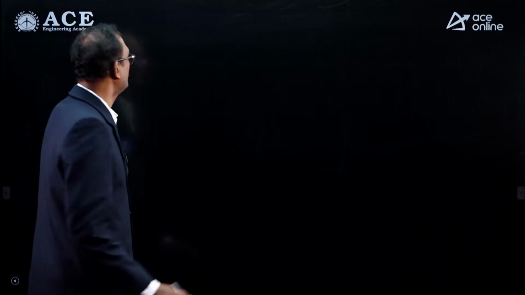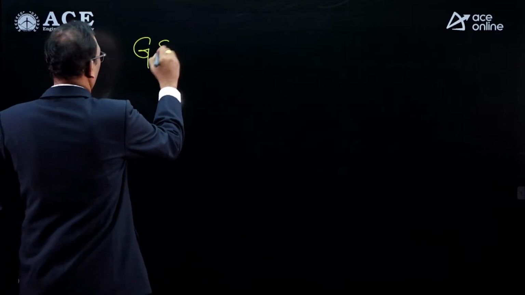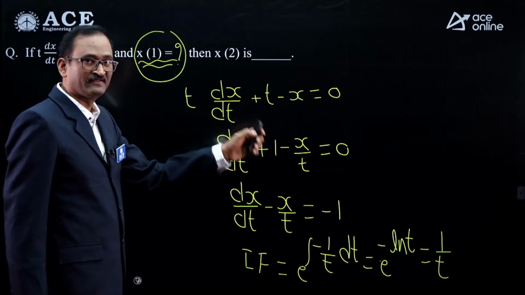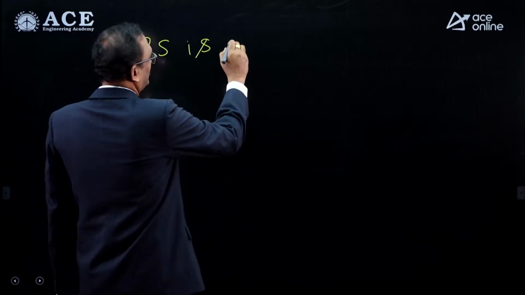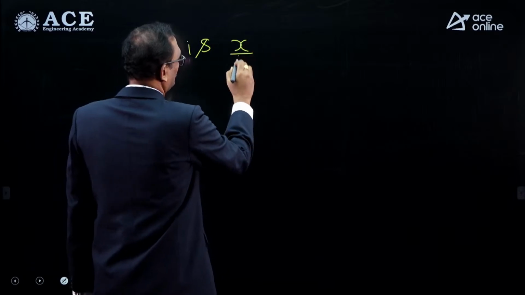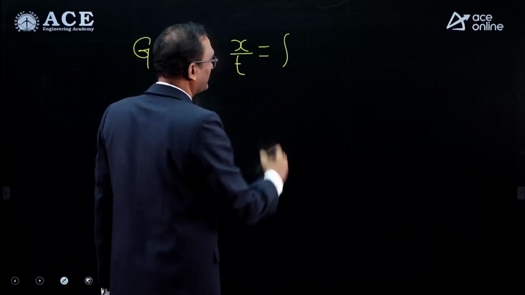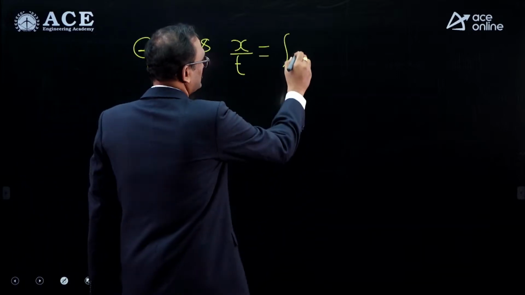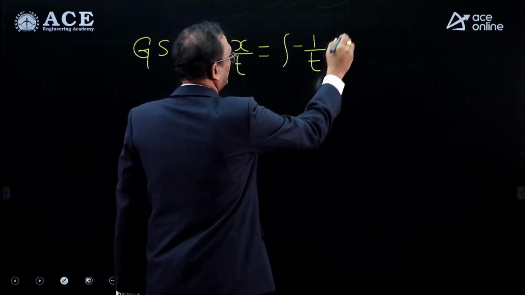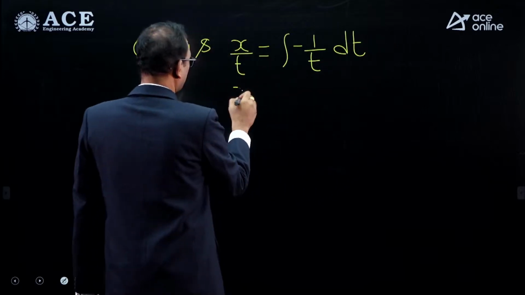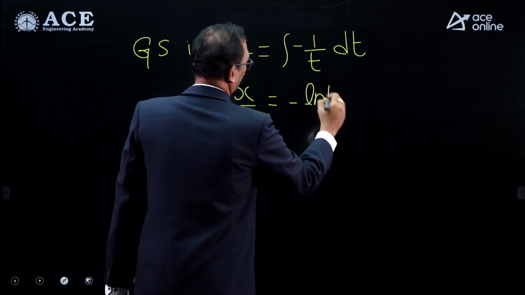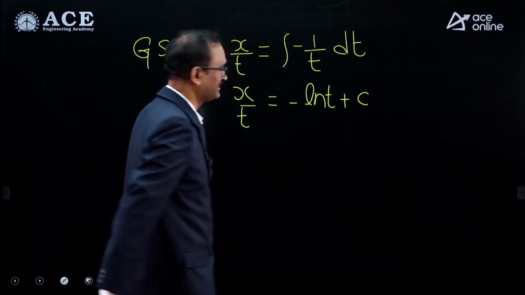What would be the general solution? General solution: x into integrating factor. So x into integrating factor is x into 1 by t equal to integral of capital Q. Capital Q means minus 1 into 1 by t dt. So from this, x by t equal to minus ln t, integration completed, add some constant.